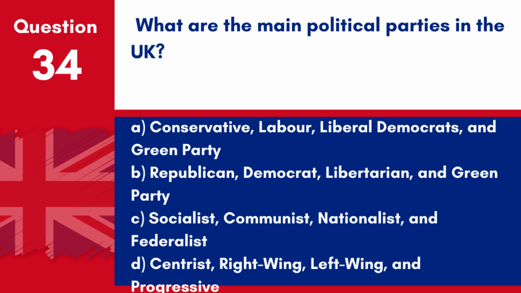Question 34. What are the main political parties in the UK? A. Conservative, Labour, Liberal Democrats and Green Party. B. Republican, Democrat, Libertarian and Green Party. C. Socialist, Communist, Nationalist and Federalist. D. Centrist, right-wing, left-wing and progressive. Answer: A. Conservative, Labour, Liberal Democrats and Green Party. The main political parties in the UK are the Conservative Party, Labour Party, Liberal Democrats and Green Party.